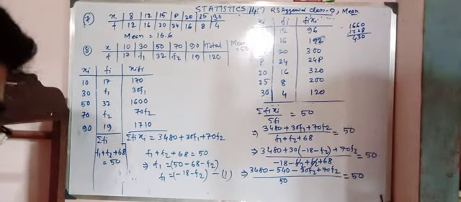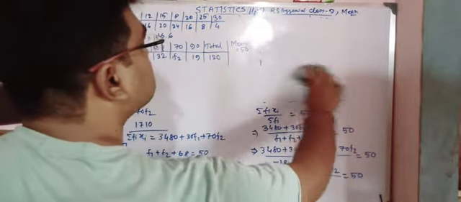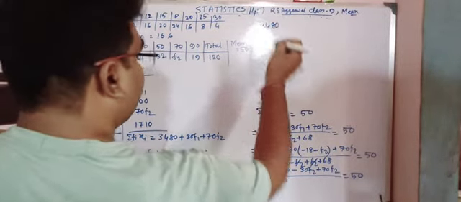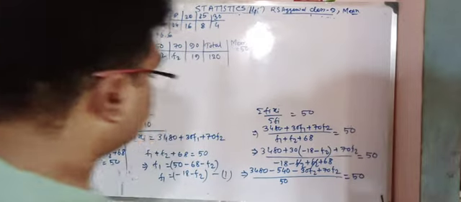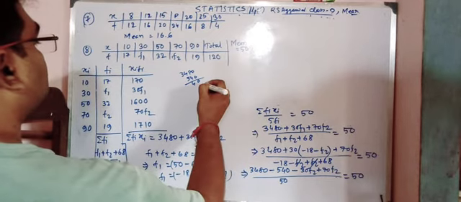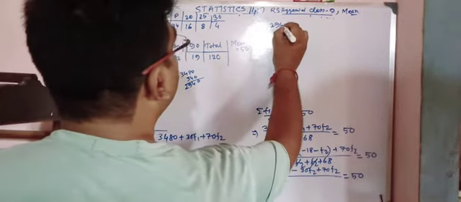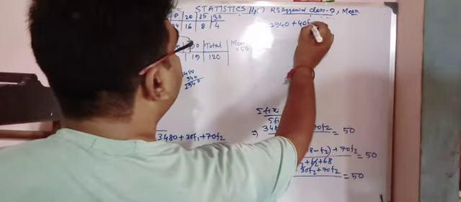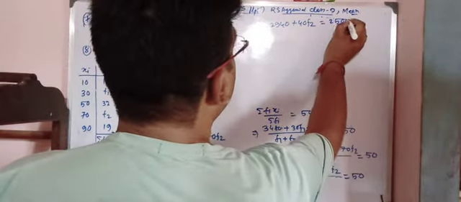Calculating, 3480 minus 540 is 2940 plus 40 f2 is equal to 50 into 50, that is 2500.